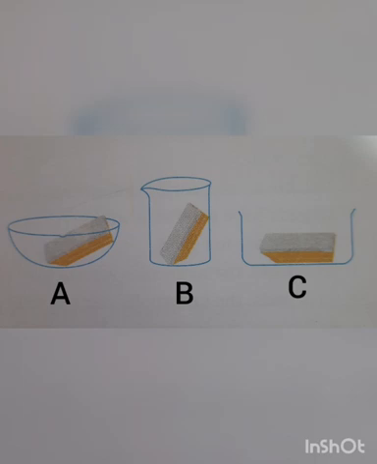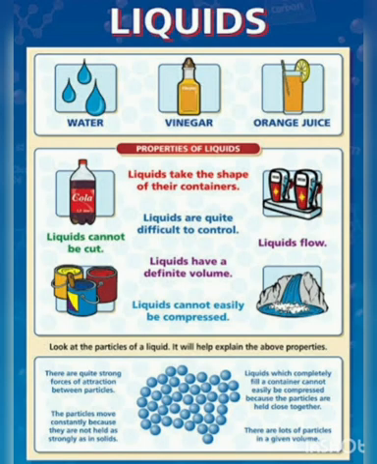Does any change happen? Through this activity, we can observe that the shape of the duster does not change, the volume of the duster does not change, and the duster does not get compressed. So we can conclude that a solid has a definite shape, a solid has a definite volume, and a solid does not get compressed.